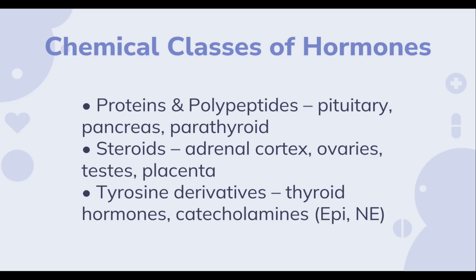So when we talk about hormones, there are three chemical classes of hormones. They are proteins and polypeptides, steroids and amine derivatives. For the proteins and polypeptides, the examples are pituitary, pancreas and parathyroid hormones. And the steroid hormones are from the adrenal cortex, ovarian hormones, testis and placenta. The amine derivatives are thyroid hormones and catecholamines like epinephrine and norepinephrine.